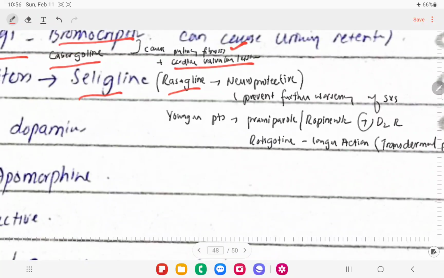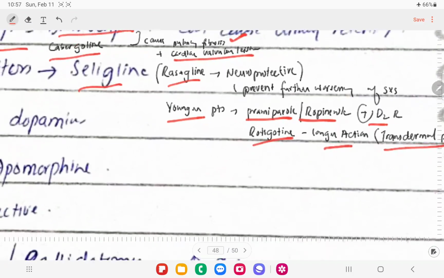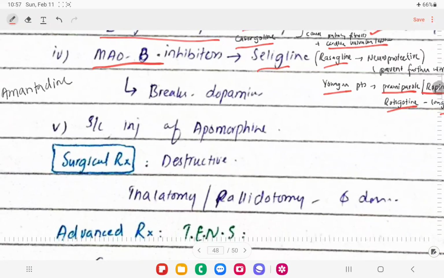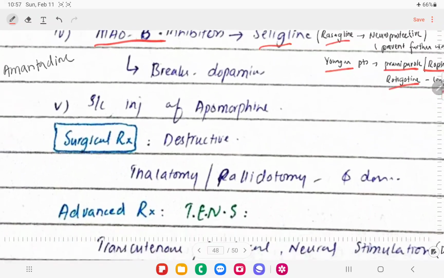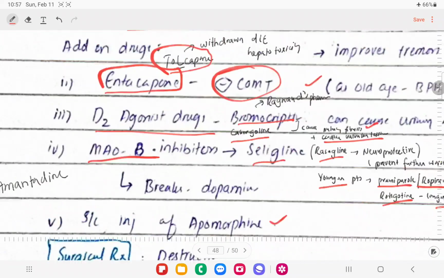If a young patient, like a Wilson disease patient, develops Parkinson disease, we can use pramipexole and ropinirole in these patients as they stimulate the D2 dopaminergic receptors, right? Another drug is rotigotine, which is present in a transdermal patch, so it has longer action. We can use this drug as a transdermal patch in younger patients. We also have subcutaneous injection of apomorphine available, so we can go for that.